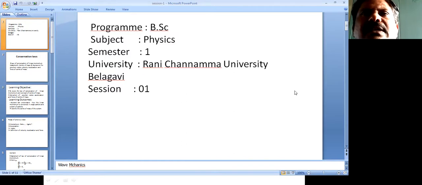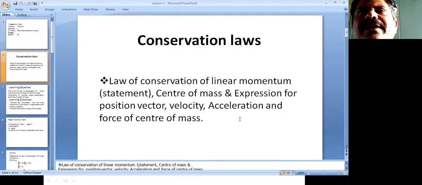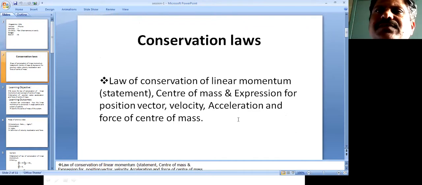The first part existing in your syllabus is the law of conservation of linear momentum and expression for a center of mass, velocity of center of mass, and the position vector, velocity, and acceleration of force of center of mass. So these things we will discuss in the first session.